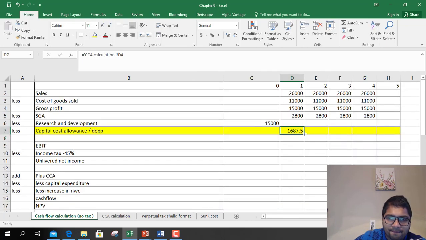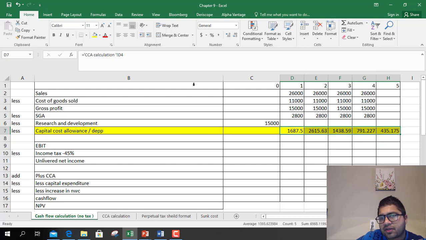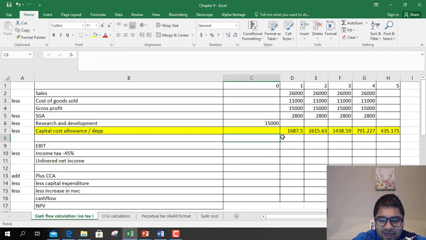So this is the total depreciation, and in the 5th year it is 445 because we have 0 to 5th year. In year 0 there is no depreciation. Okay. So that's done.